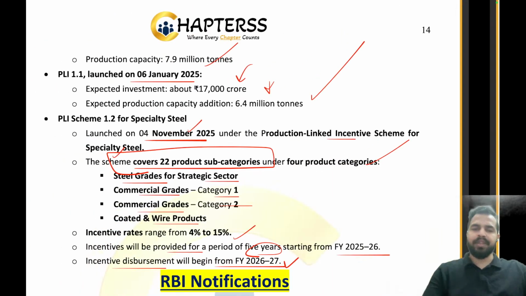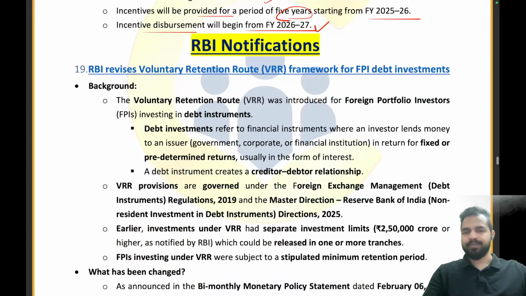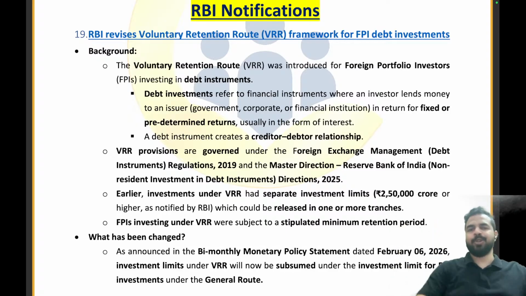So we have covered everything here, friends, and you can see the four categories: these are steel grades for strategic sector, commercial grade 1, commercial grade 2, and the coated and wired product. That is all we need to cover from exam point of view. Clear everyone? Clear for everyone? Are you guys getting it? Are you able to understand this from examination point of view? Okay, well done. Let's move on to the next articles now.